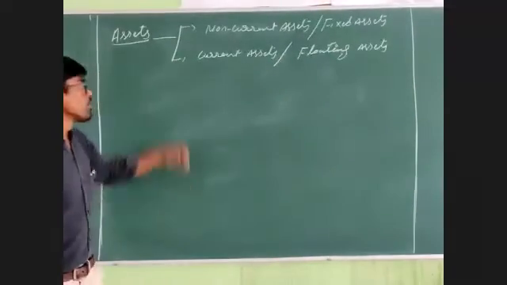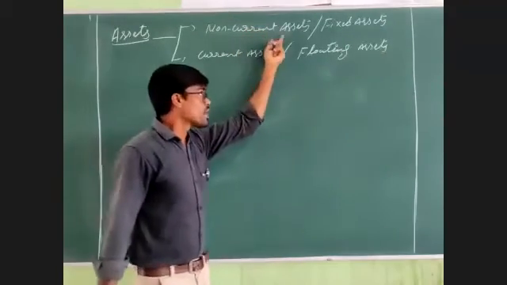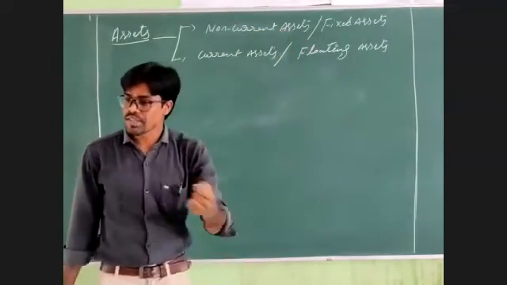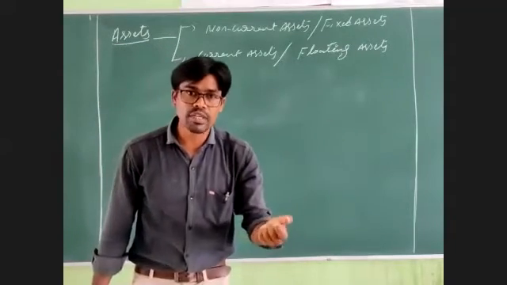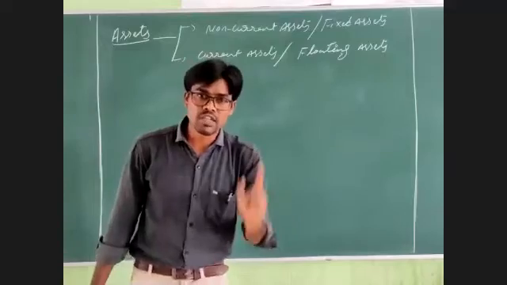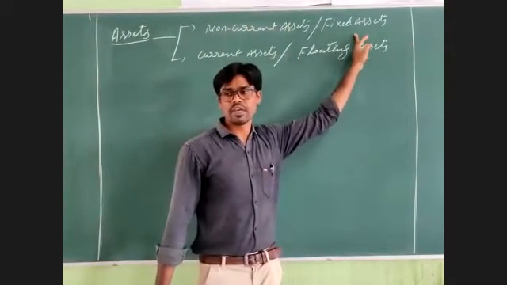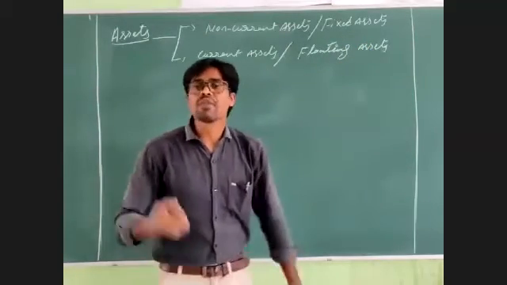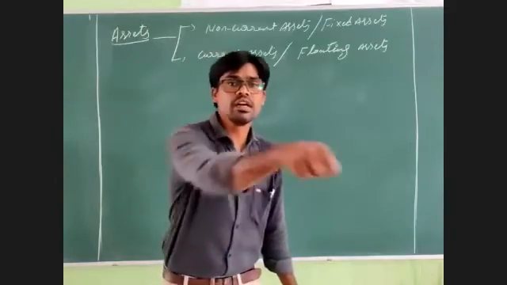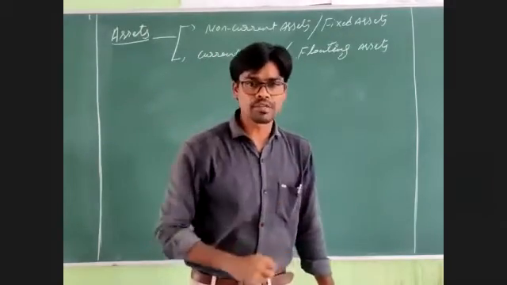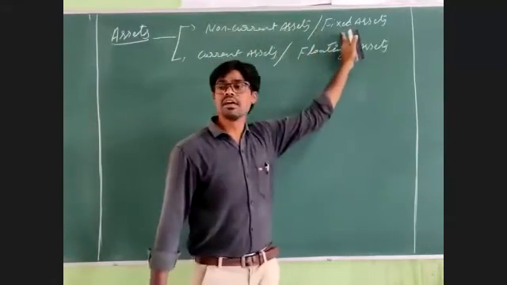Next, go to non-current assets. Non-current assets are those assets which the business concern is using for a long term. Those assets are called non-current assets or fixed assets. Long term is nothing but more than 1 year. If the business concern uses some assets in its operations for more than 1 year, those assets are called non-current assets or fixed assets.